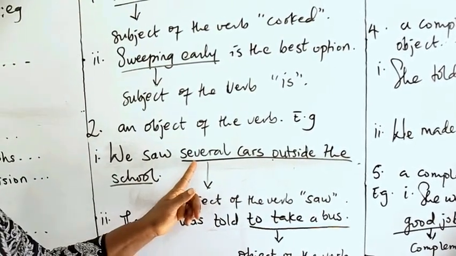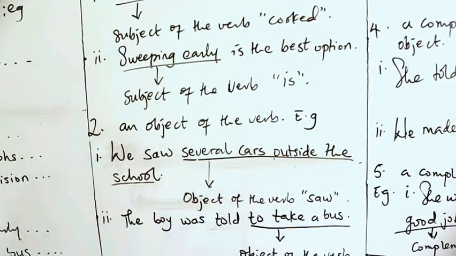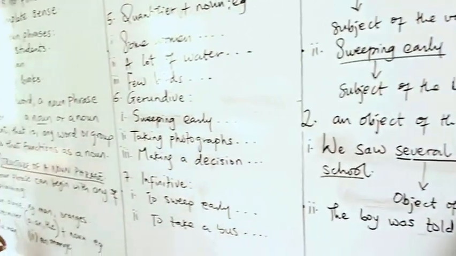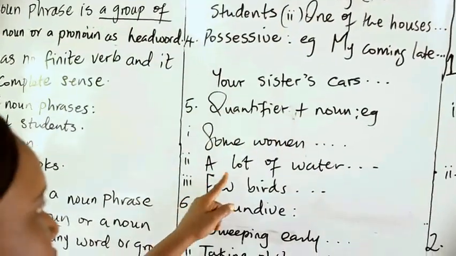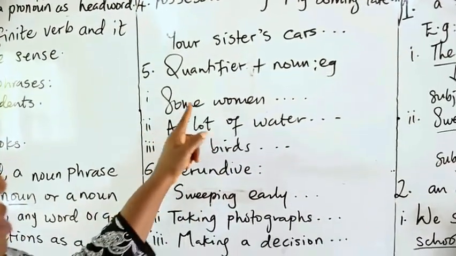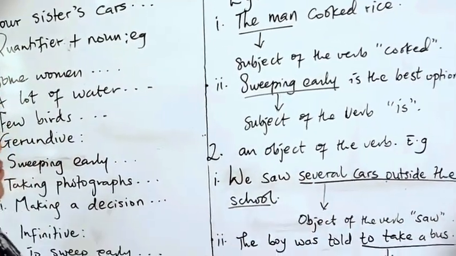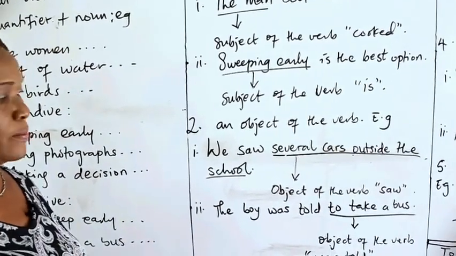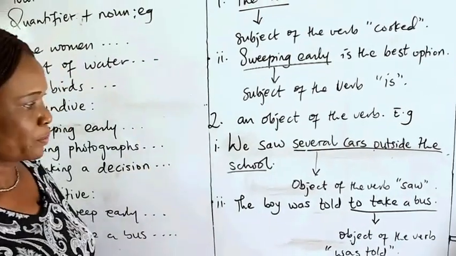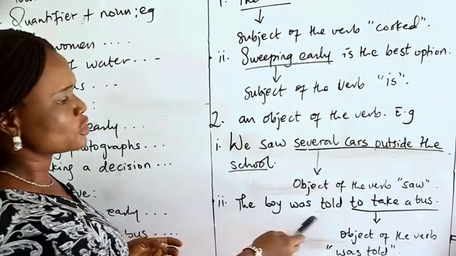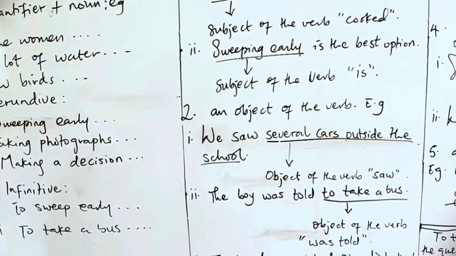Remember that we said some noun phrases start with quantifiers. We'll take you back to our structure where we have quantifier plus noun. A lot of, few, some, and several are part of the quantifiers. Therefore, they can start a noun phrase. Example 2 under number 2: the boy was told to take a bus.